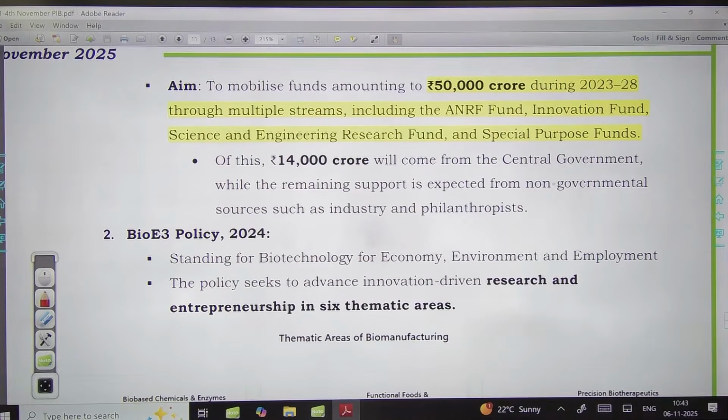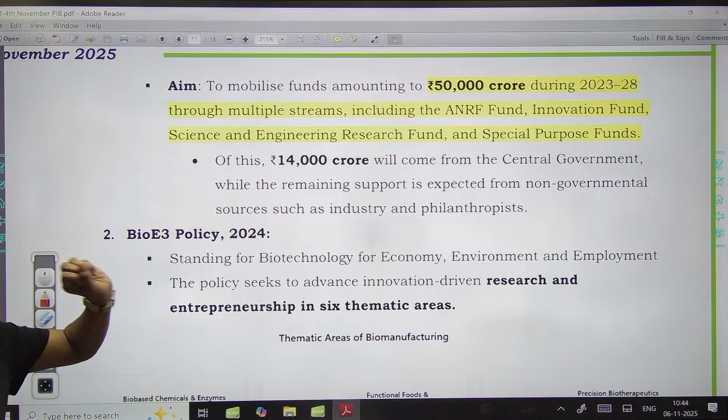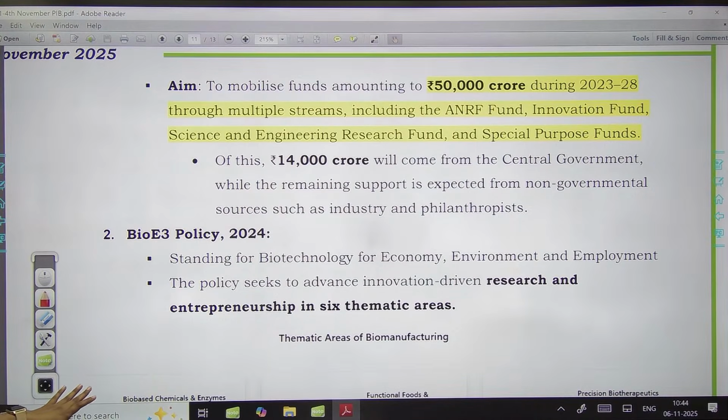Here the idea is mobilizing funds amounting to 50,000 crore rupees during 2023 to 28. So for this span, this 50,000 crore rupees will be spent in areas which will include the science and technology special purpose fund. Out of this, 14,000 crore will be provided by the central government. Again, you will see this number shows the active participation of the central government.